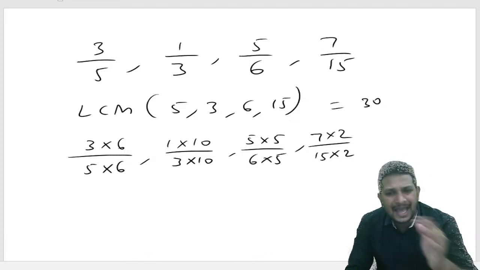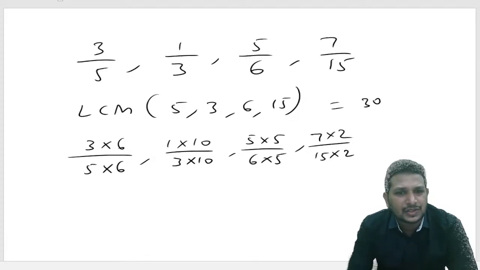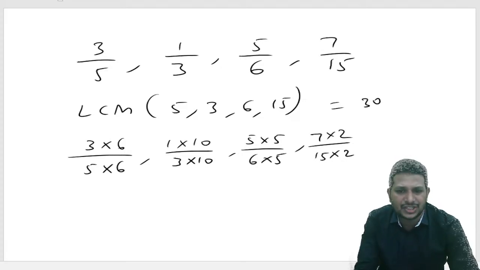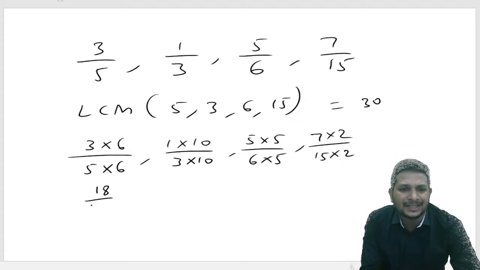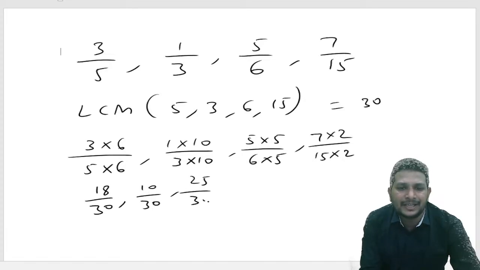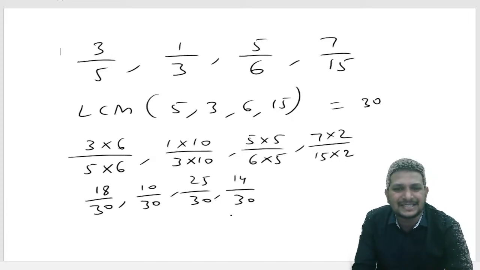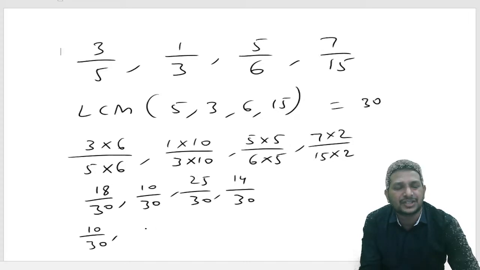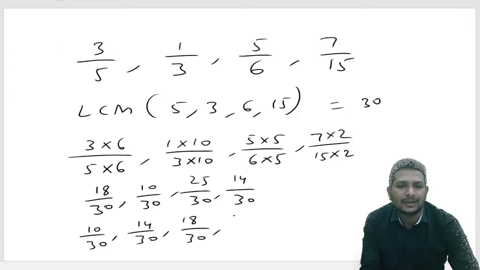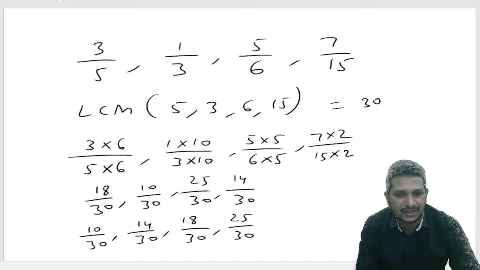Here, they asked to arrange them in ascending order, right? So first we convert them into like fractions. Now, 18 by 30, 10 by 30, 25 by 30, 14 by 30. We converted all of them into like fractions. They're asking for second last. First, write them in ascending order. 10 by 30 will come first, small to big, right? Then 14 by 30, 18 by 30, 25 by 30. So we got all the fractions in ascending order.